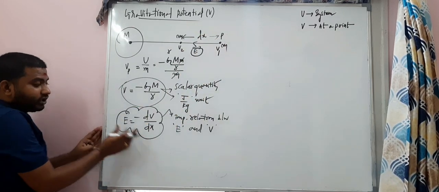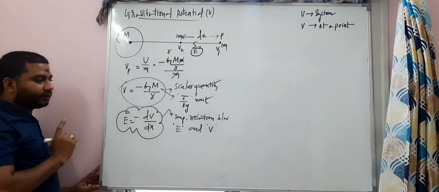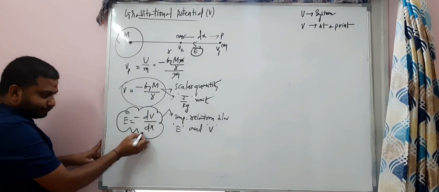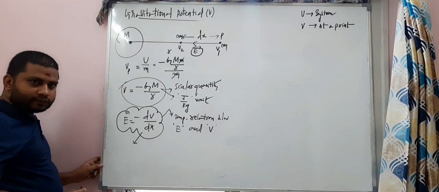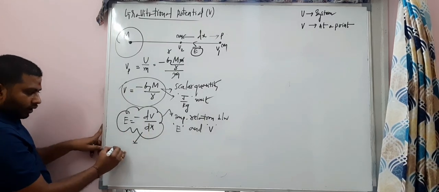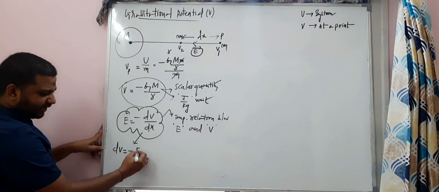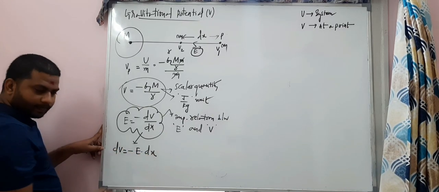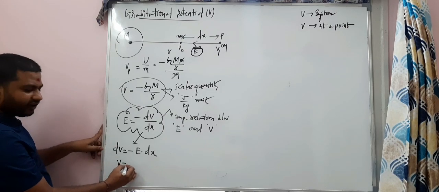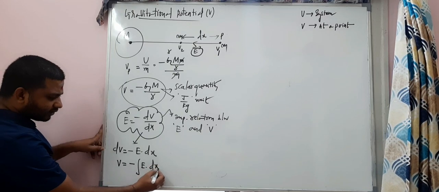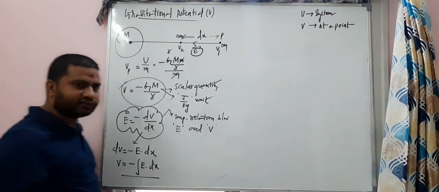Now from this equation, two very important things we should understand. Number one, observe: dV is equal to minus E dx, and on integrating, V is equal to minus integral E dx. So higher level questions can be asked from here.